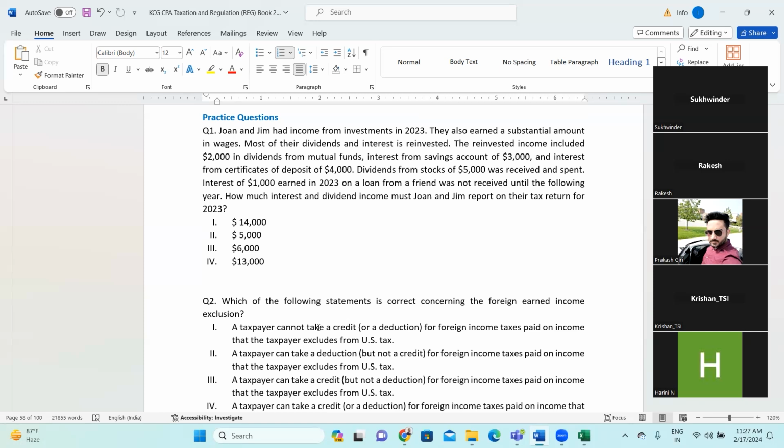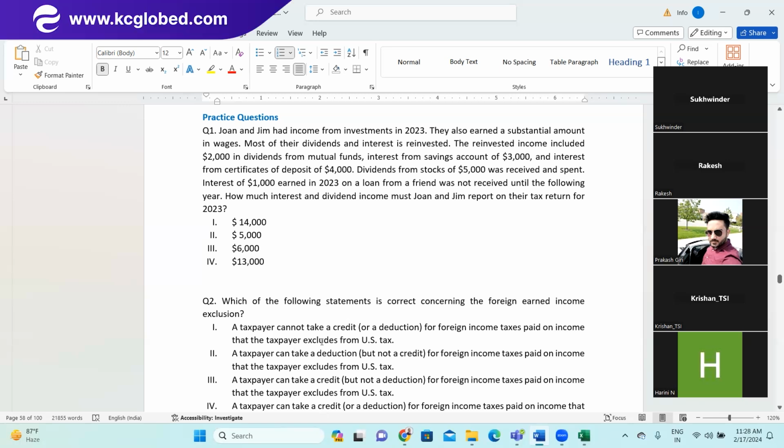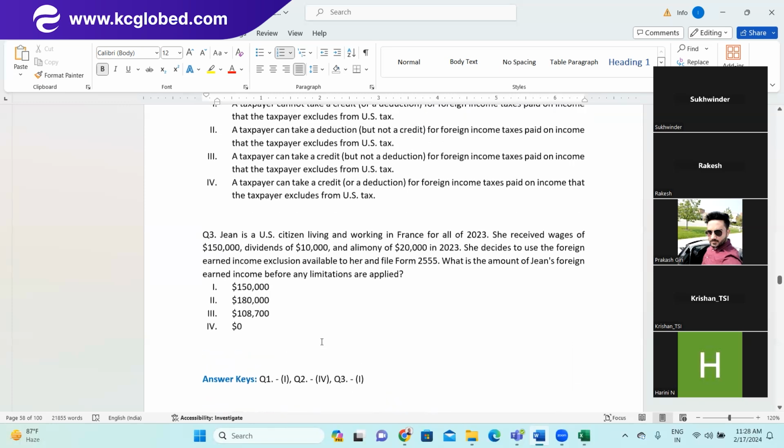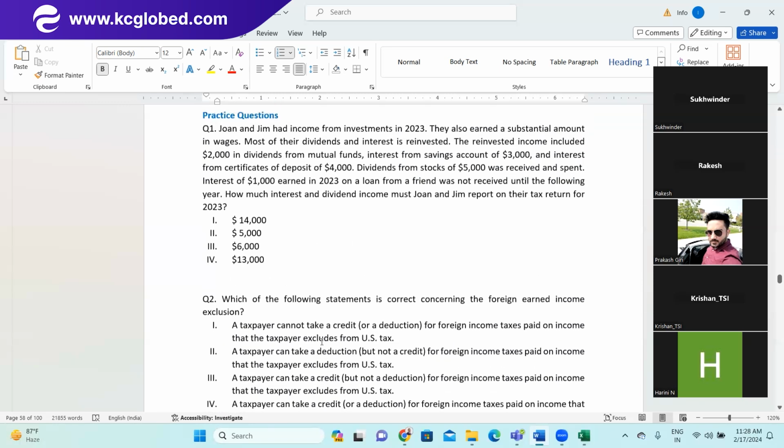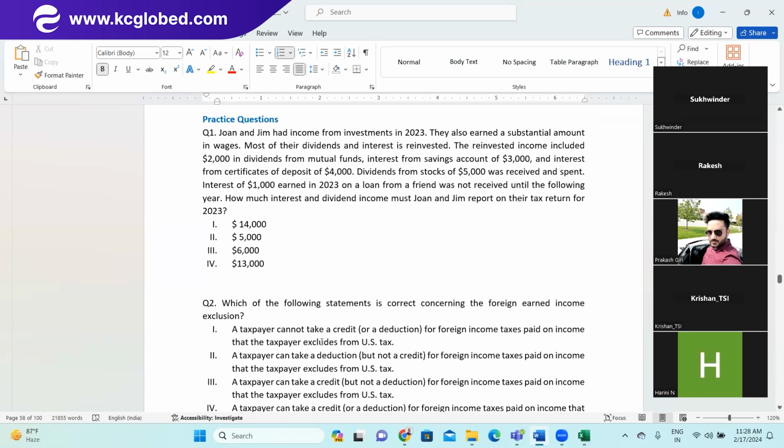Dividend from stock of $5,000 was received and spent. That means dividend from stock is how much? $5,000, right? And then interest of 1,000 earned on loan from a friend but not received. So until you receive, you will not book this income. So how much is the total income? $14,000, right? So 14,000 is the correct answer. Clear, everyone?